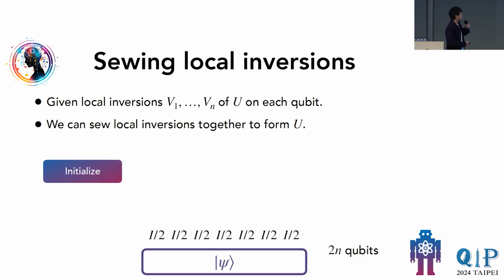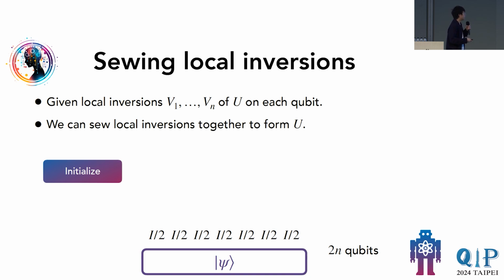In order to show that, what we are going to give here is a universal procedure that allows one to sew together these local inversions to form the original unitary U. Here one should think of U as being unknown. We don't know what U is. All we get are these local inversions, V1 to Vn, and we want to use them to create the unitary U. In particular, we're going to write down a circuit that essentially implements U onto psi. The idea is as follows.